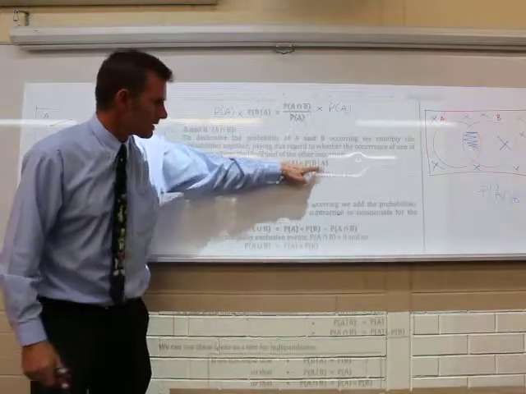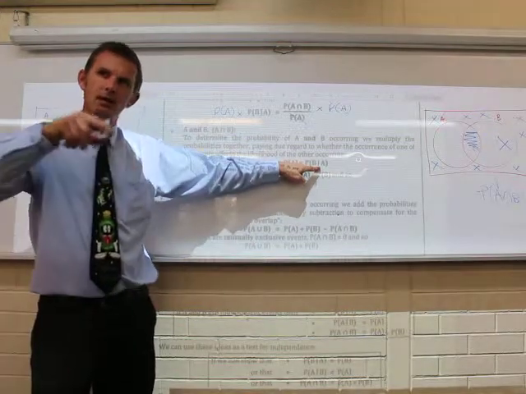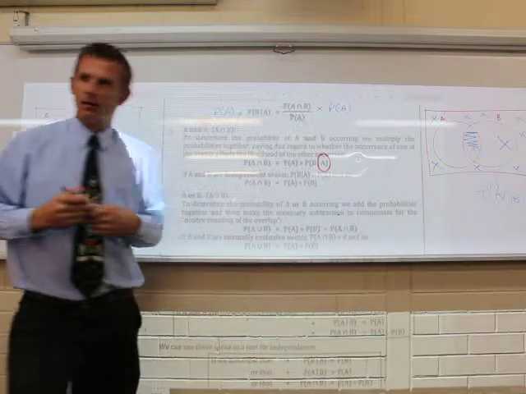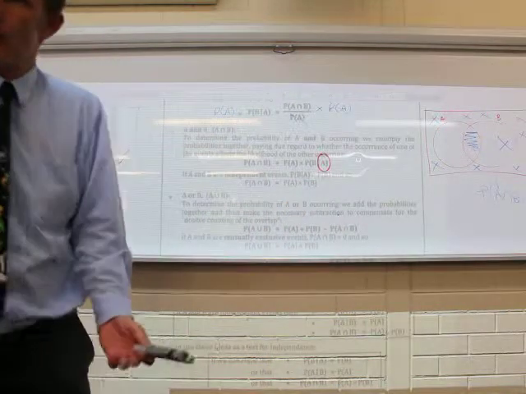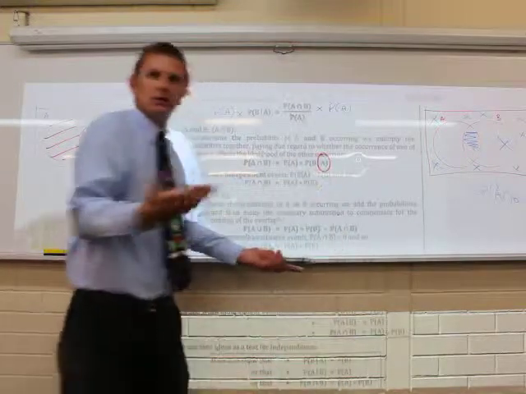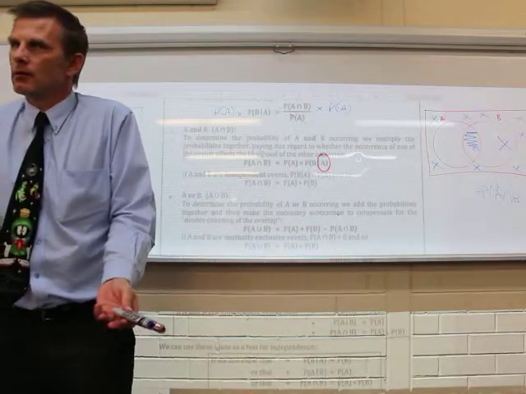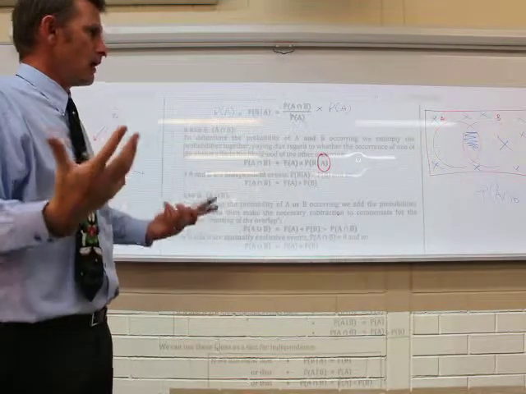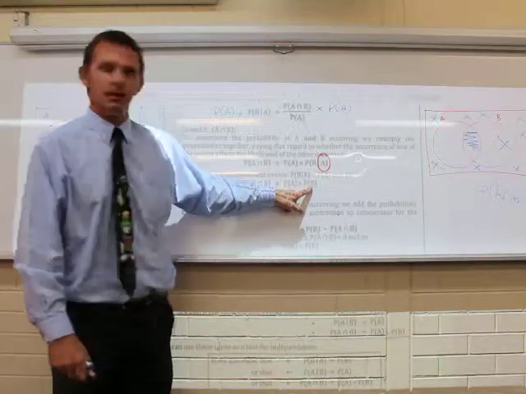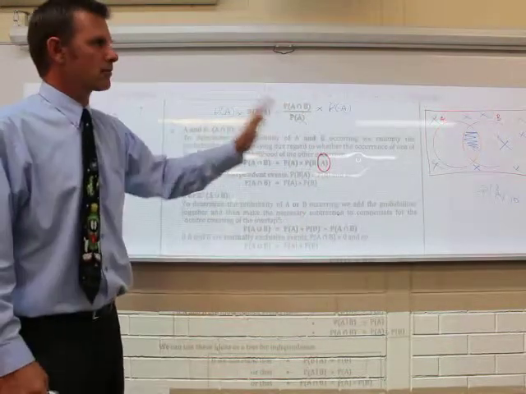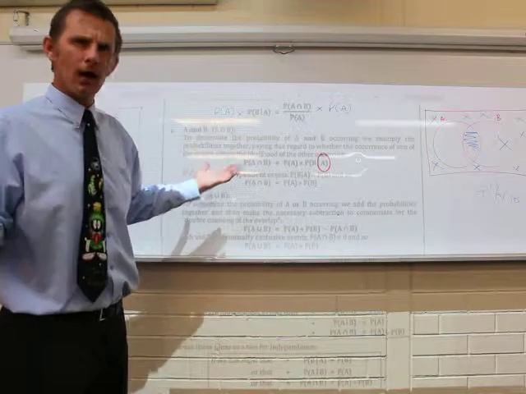If this here, B given A, if the A part of it actually doesn't change the probability at all, then B given A is just the probability of B. If A doesn't make any change to it, B given A is just the probability of B. Now you think, okay, well, I can kind of get that, but why do I care?